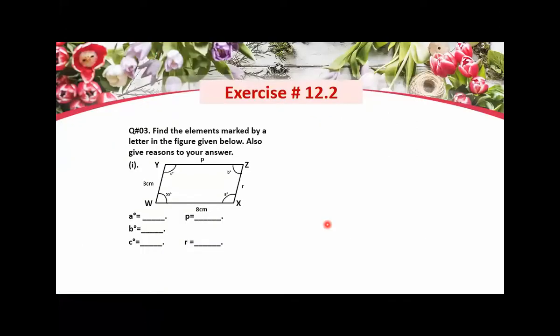Now I'm moving towards exercise number 12.2. Okay, I have explained it in the previous lecture as well. So I'm going to explain this example again, but you have to solve the question number 1 from your book. Understand? But no need to do anything right now in your copy. Just listen to me very carefully. What you will do, first you will write down the date on your index, on your classwork copy. 1 minute.